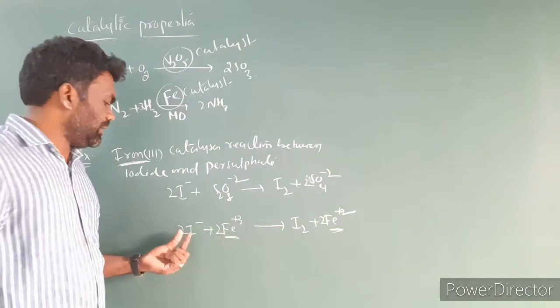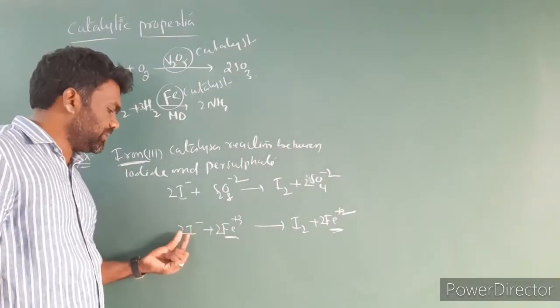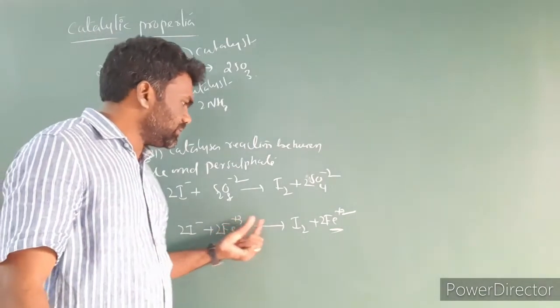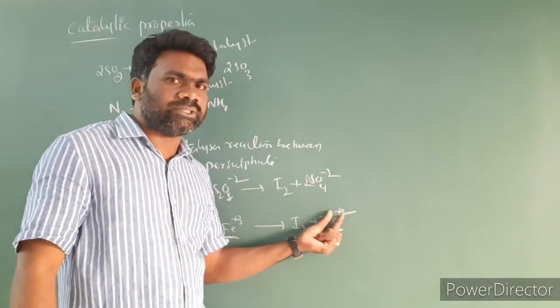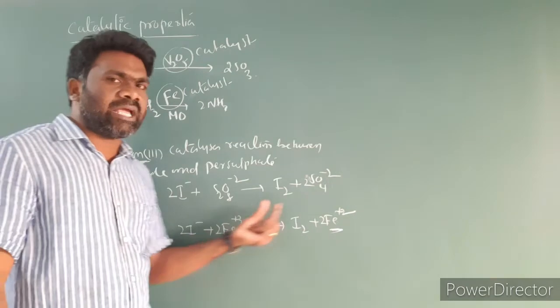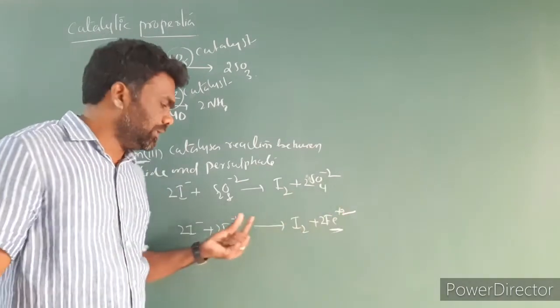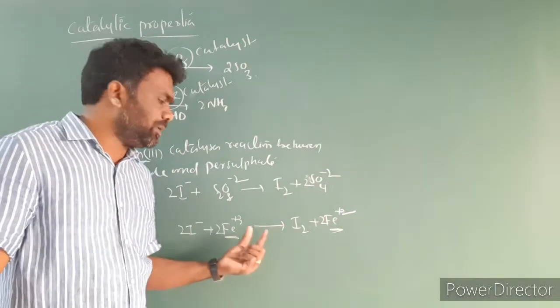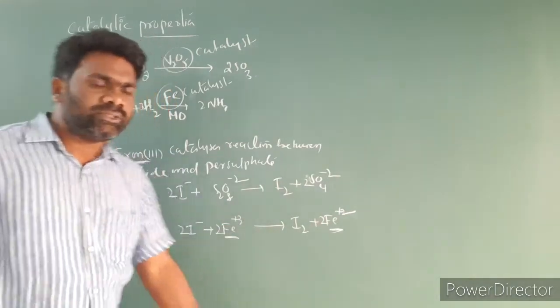2 electrons from the 2I minus will be taken by the Fe plus 3. The plus 3 oxidation state is converting into plus 2 oxidation state. So they have the ability to adapt to multiple oxidation states.